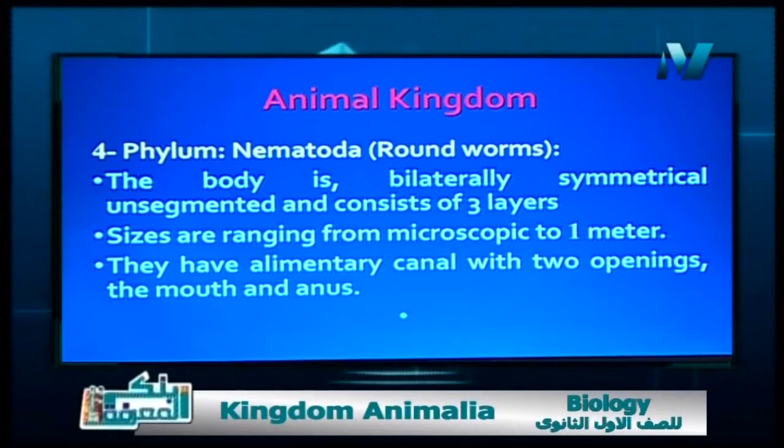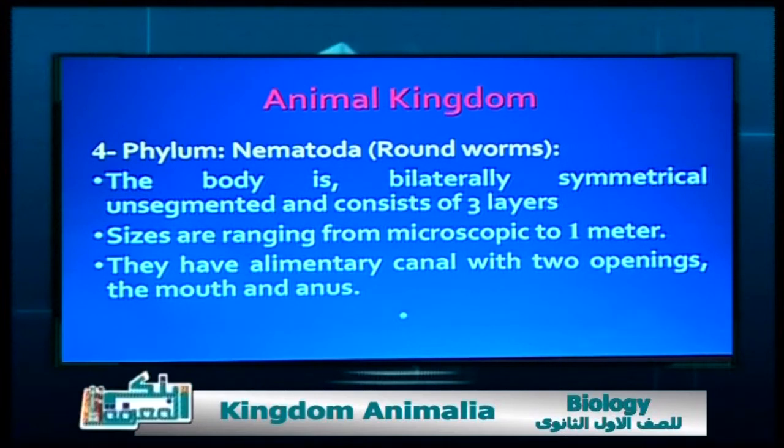The next phylum is called nematoda, or roundworms. The body here is round, not flattened like the tapeworm, for example. So it is round or cylindrical in shape. The body is bilaterally symmetrical, and the body is unsegmented, not composed of parts.